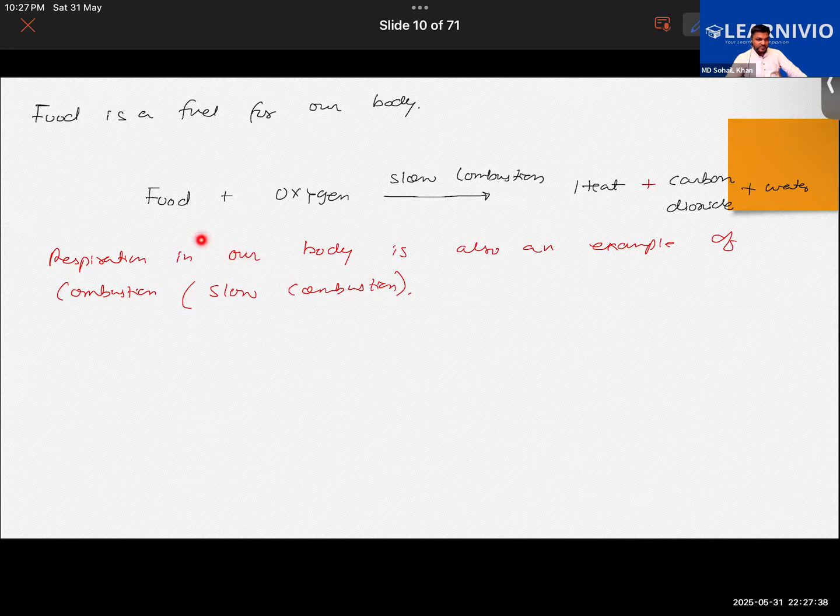As respiration is a slow combustion in which heat is given out, that heat maintains your body's temperature. Because of the low temperature, different organs fail to perform their functions properly, and because of those reasons the person dies. Got this much, everyone?